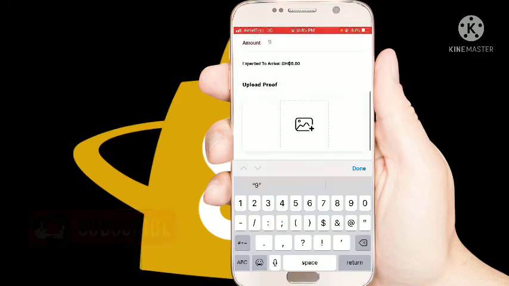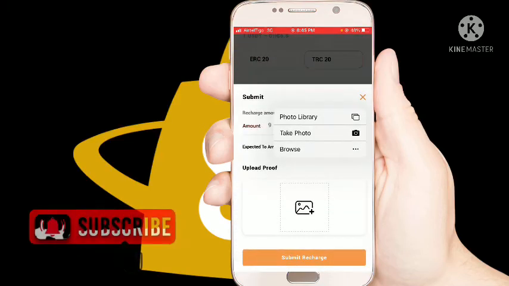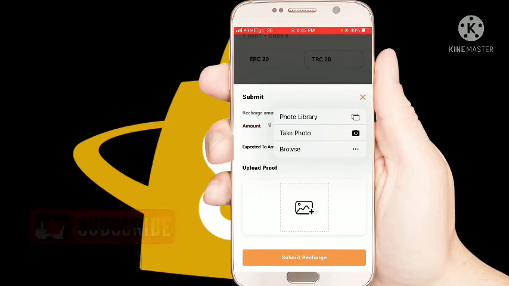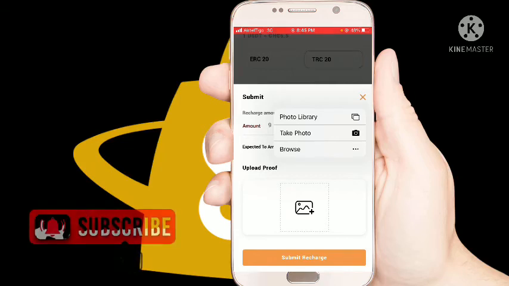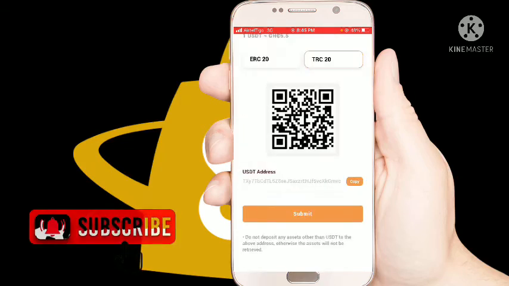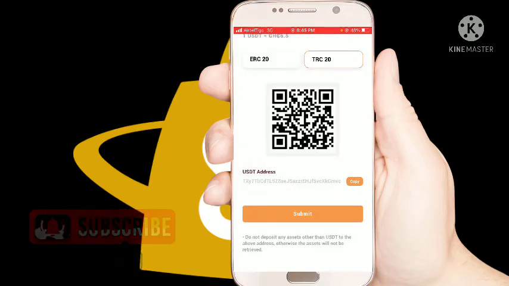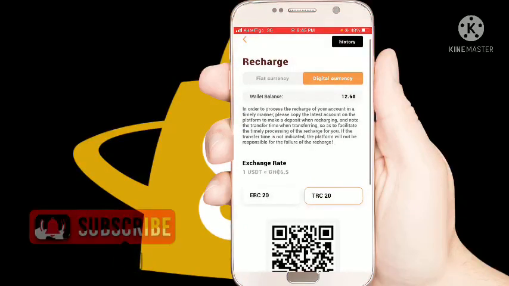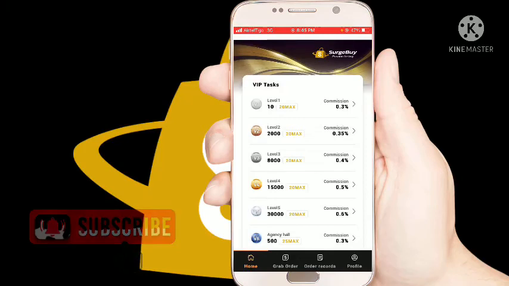Then you upload a screenshot. After you send the money, you take a screenshot and you upload it, and after that you click on submit recharge. So you wait until you receive your money into your account. Then after that, you start making the orders.